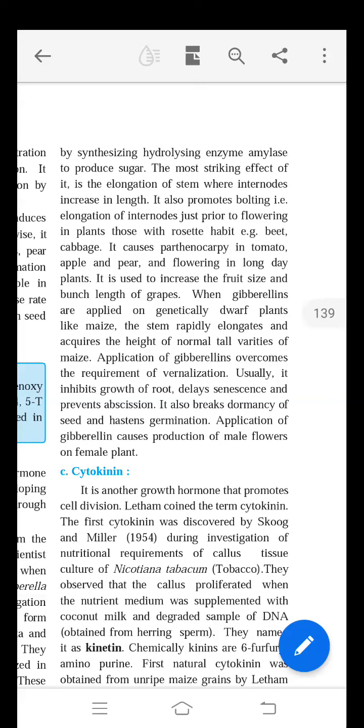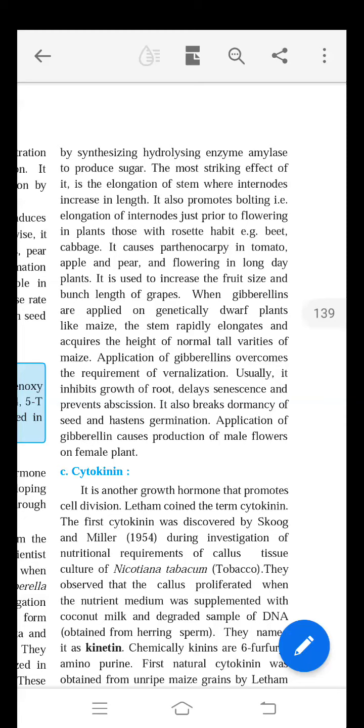Again, gibberellin is also applied to overcome the requirement of vernalization. That means if gibberellin is applied, there is no requirement of vernalization in some plants. Vernalization means the cold treatment, which is required for inducing flowering.